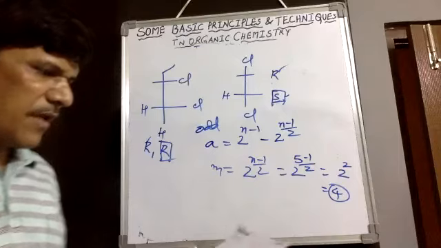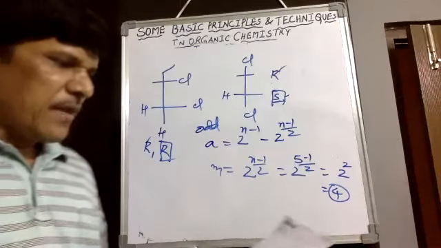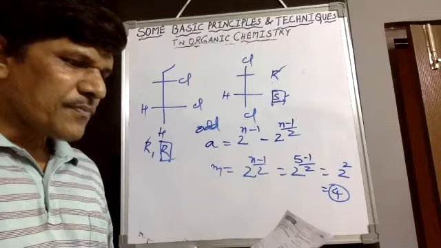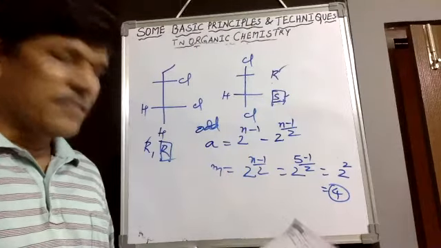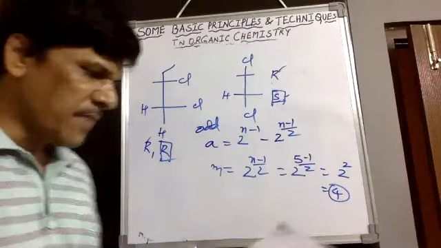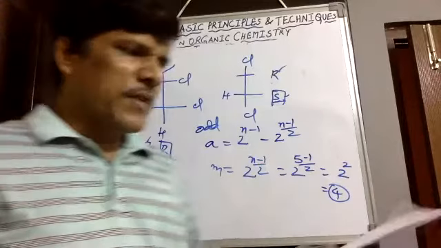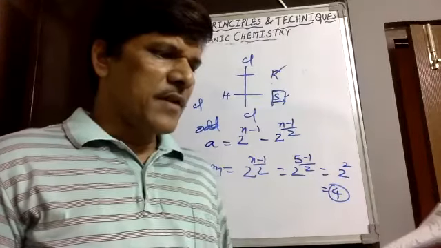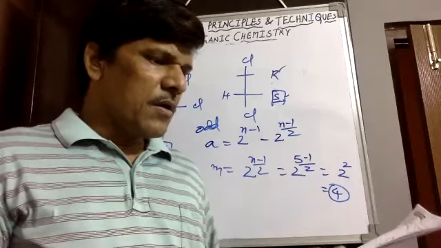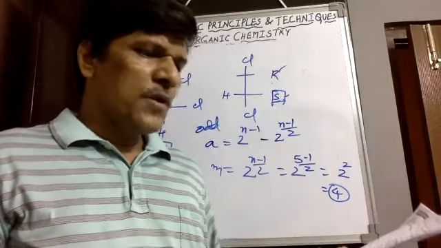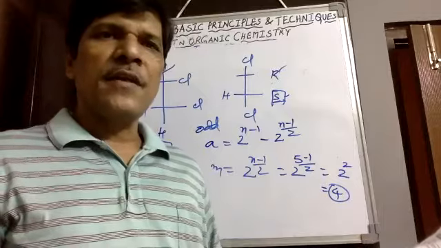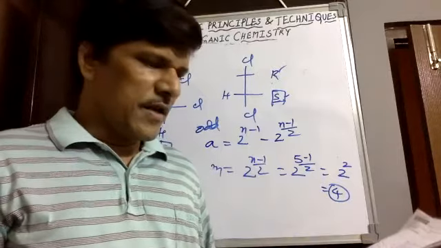Then question number 11: which of the following compounds can show geometrical isomerism? If identical groups are there on the double bond, it cannot show geometrical isomerism. In the first compound both chlorines are there, in the second compound both methyls are there, and in the third compound 2 ethyl groups are there. Therefore, none of the compounds show geometrical isomerism.